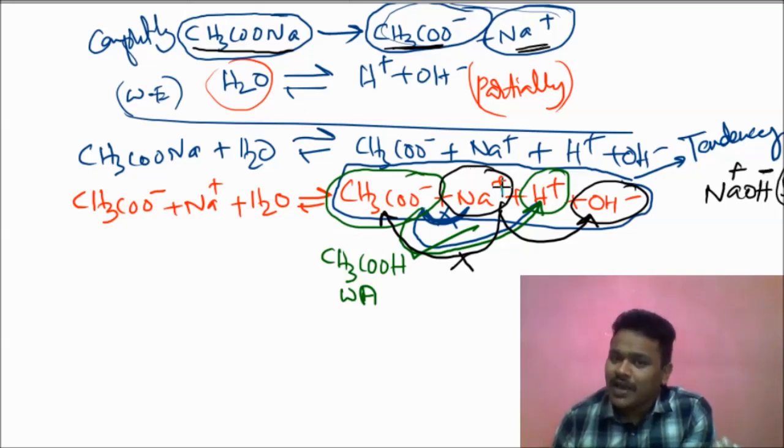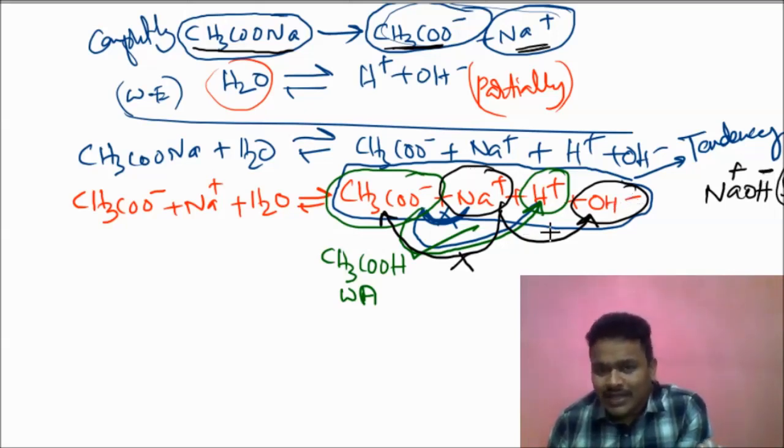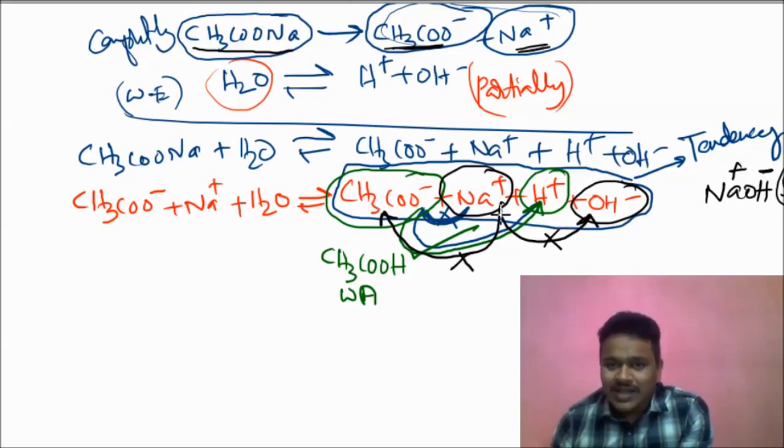That means the same ions are available, so this tendency is also not useful. So this and this combine, forming a weak acid in unionized form. The remaining two, Na plus and OH minus, stay as they are.